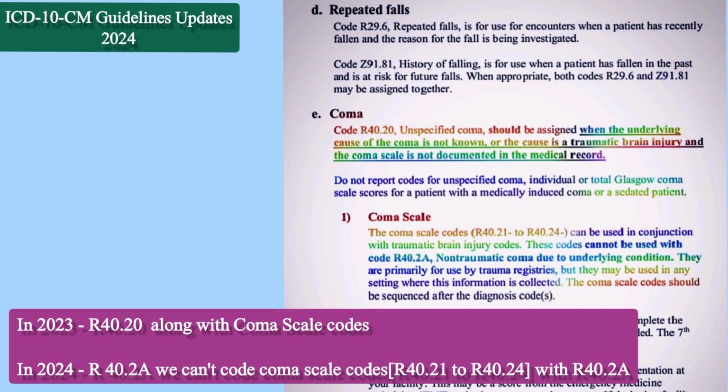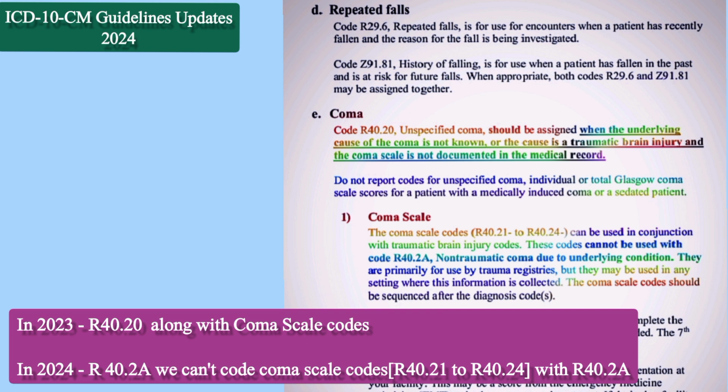Whenever we are coding a coma, previously in 2023 we used to code R40.20, unspecified coma, for any kind of medical condition. It can be due to a traumatic injury or a non-traumatic injury.